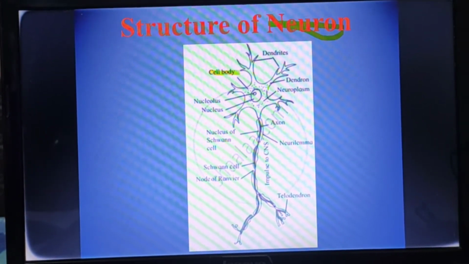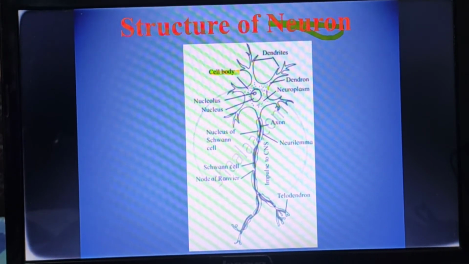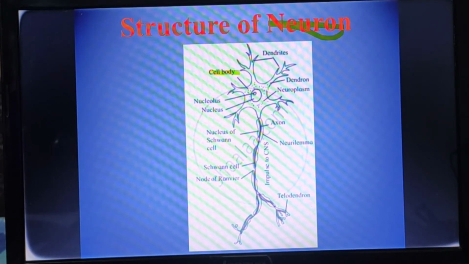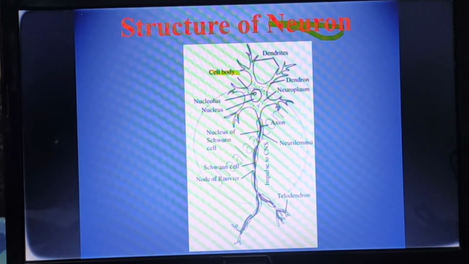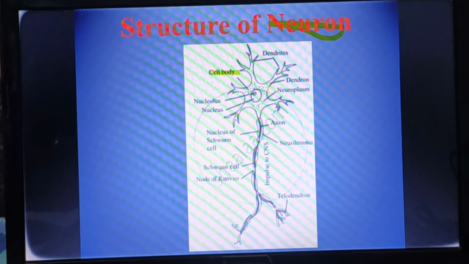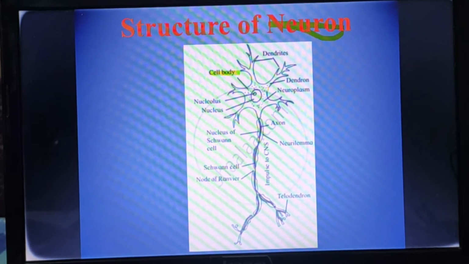In this cell body there are small granule-like structures, and also cytoplasm is present. I have already told that in every cell there is a fluid-like structure, and it is called cytoplasm.